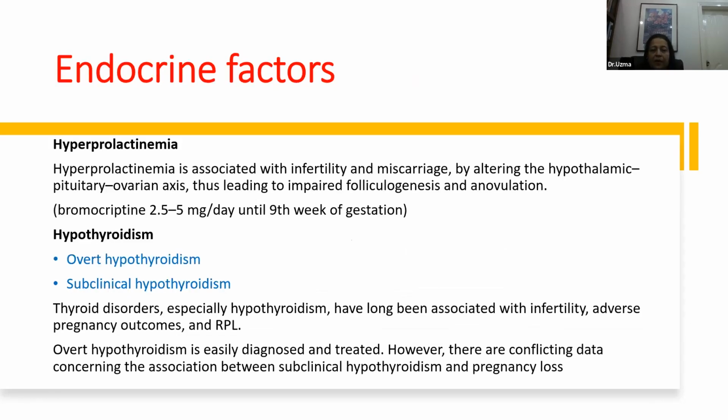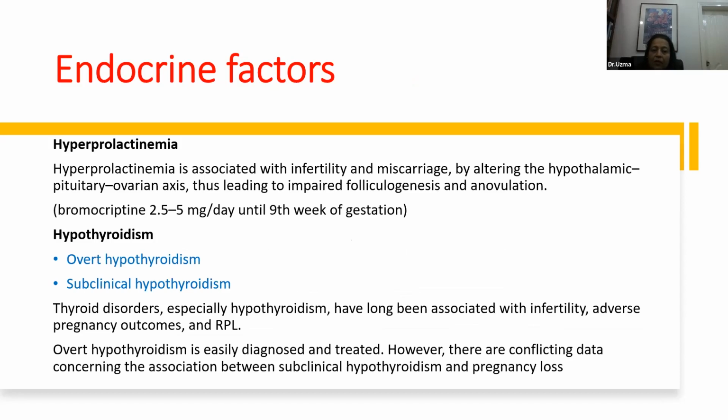Now, hyperprolactinemia is associated with subfertility and miscarriage. It alters the hypothalamic pituitary ovarian axis, thus leading to impaired folliculogenesis and anovulation. It is treated with bromocriptine 2.5 milligram per day until 9 weeks of gestation. You should continue it during the pregnancy as well.